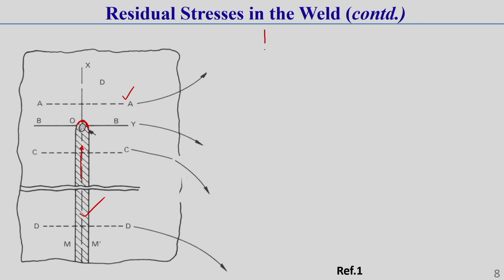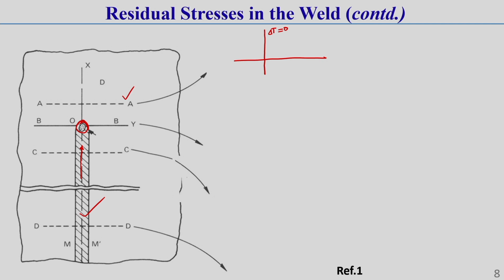So, I am showing this like this. Here you see this A section, as this is not affected by the weld bead or welding heat, that is why here the temperature difference will be 0, correct.